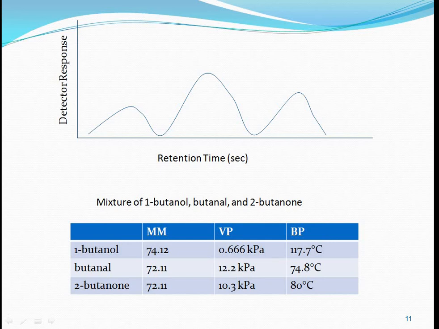The molar mass, boiling point and vapor pressure are listed. Molar masses are approximately the same in butanol and butanone, but boiling point and vapor pressure are different. So by this criterion we can easily separate this mixture.